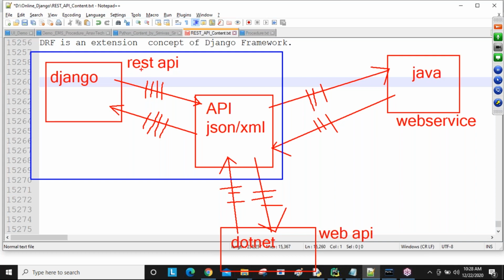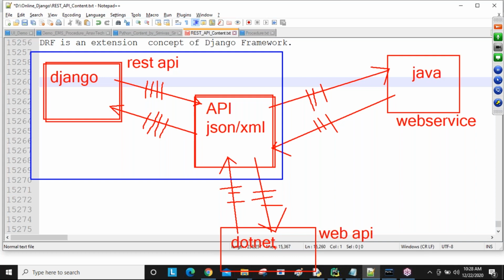Only from language to language, this term is changing. .NET people are calling it this way, those people are calling it that way, but all people's target is the same: their own language code converting into JSON or XML format, and JSON or XML format code converted into Django format. Java into JSON, JSON into Java, .NET into JSON, JSON into .NET, like this. On all these sides, Java, .NET, Django, REST API developers must be required to make this app-to-app communication, guys. Clear on this?